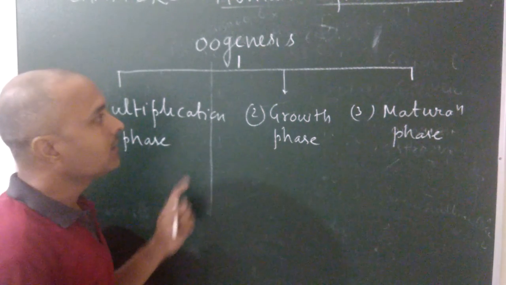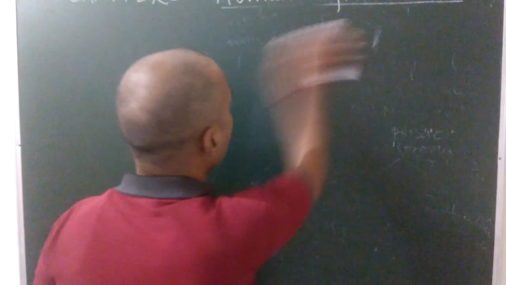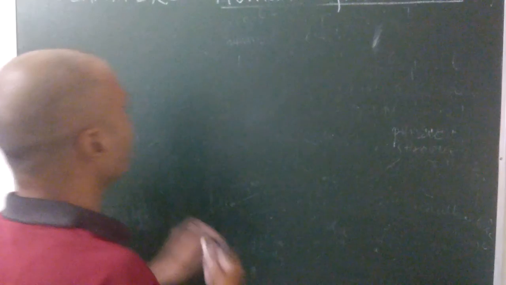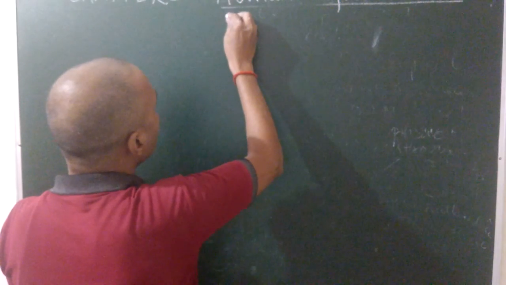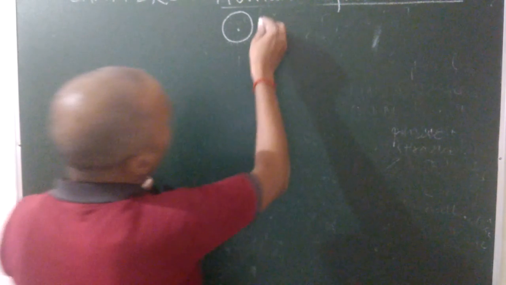First, I will draw the complete process of oogenesis by flow chart. That is given in NCERT book. Okay, the complete process of oogenesis. First, I will draw, then I will explain the events of various phases. Suppose that this is the oogonia, also known as the germ cells of ovary.